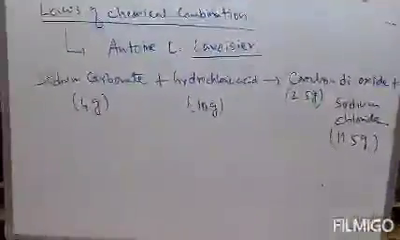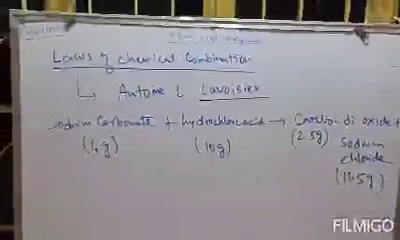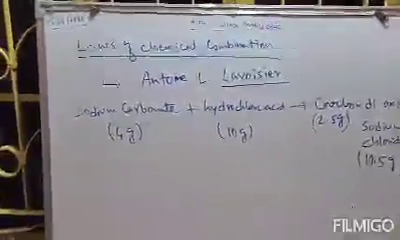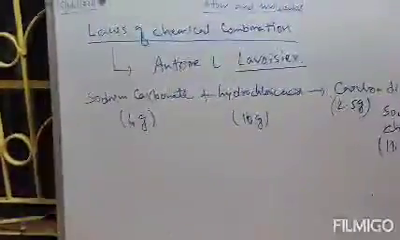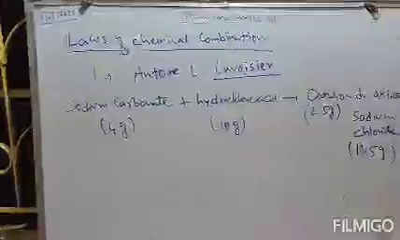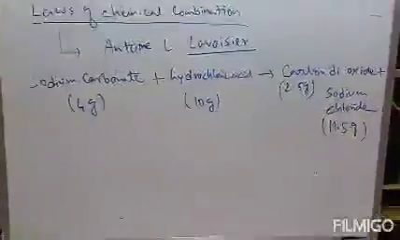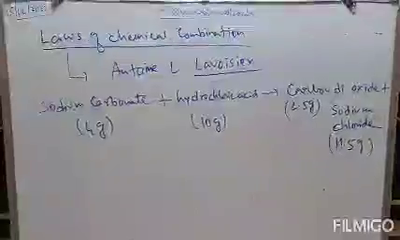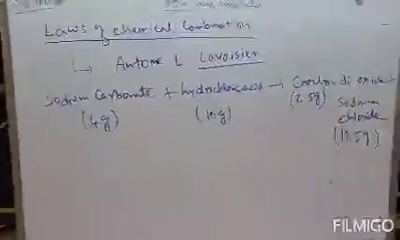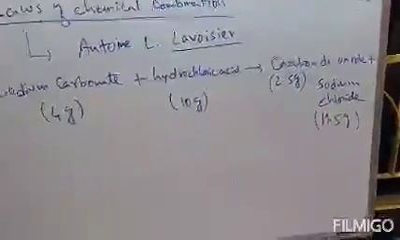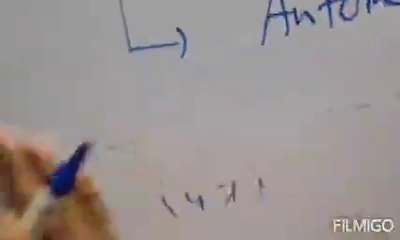This is the practical example of the law of conservation of mass, where the mass of the reactants and the mass of the products are equal, that is, mass is conserved. So this is the practical example of the reaction between sodium carbonate and hydrochloric acid. That means the mass of reactants should be equal to the mass of the products. This is the first law proposed by Antoine Lavoisier under laws of chemical combination.